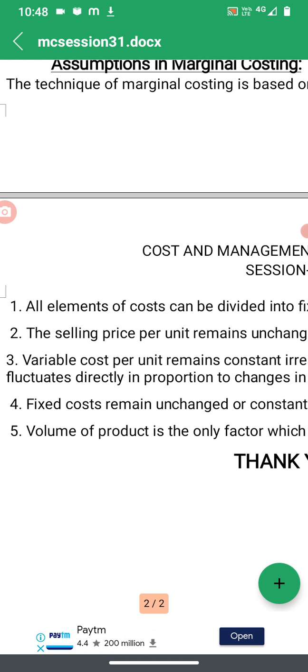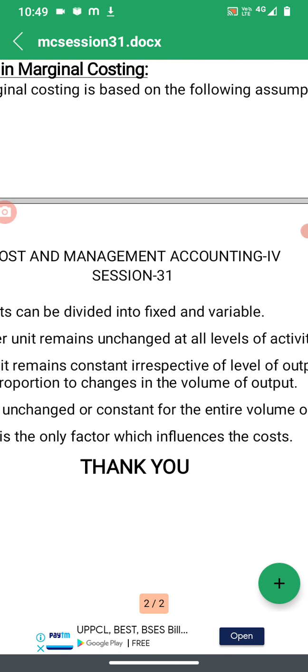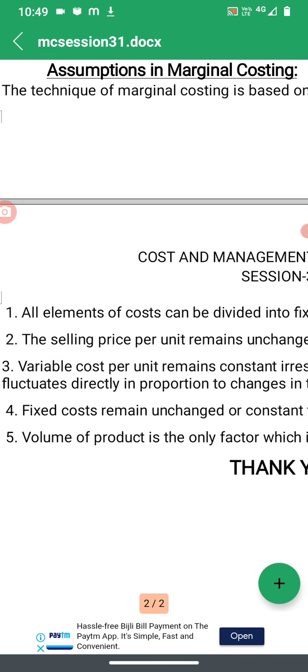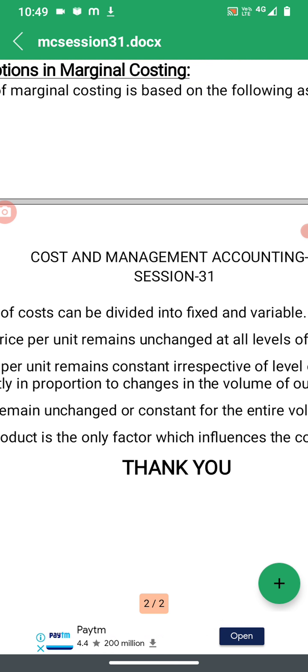Fixed costs are period costs which are taken in the profit and loss account. Of course it doesn't mean that we don't take fixed cost into account. We take fixed cost into account, but it is taken as a part of the profit of the company, or while calculating the profit, we take into account that particular expense. Then the selling price per unit remains unchanged at all levels of activity. So the second assumption, which is the most important one, is that the sale price of a product per unit remains unchanged.